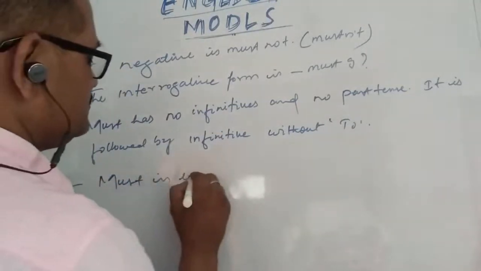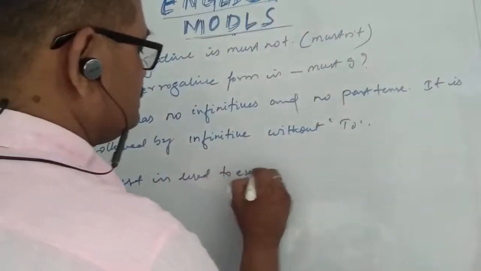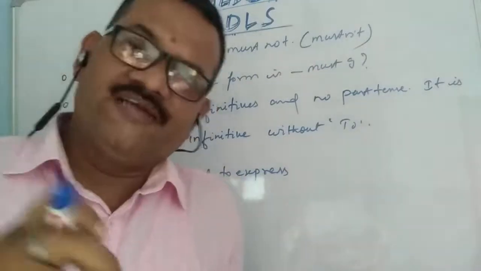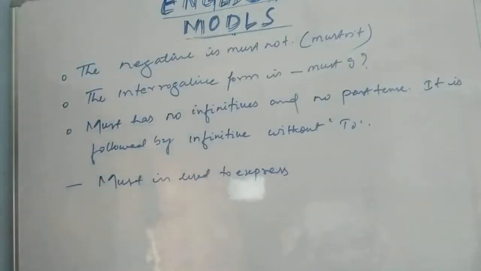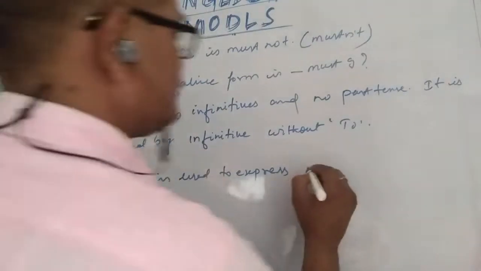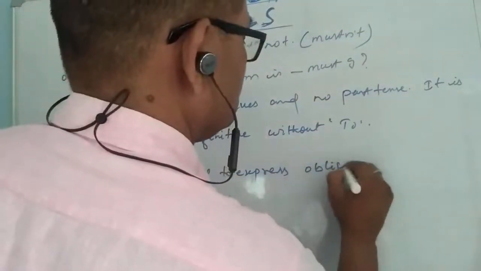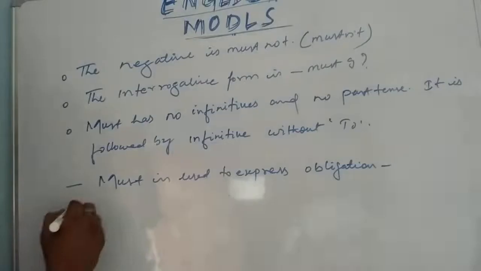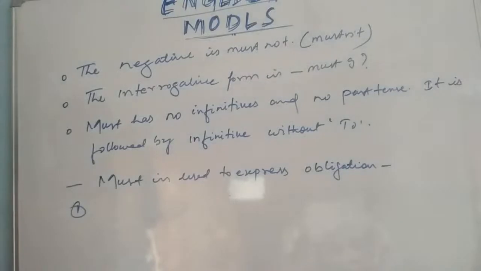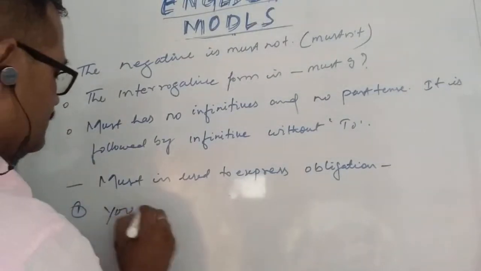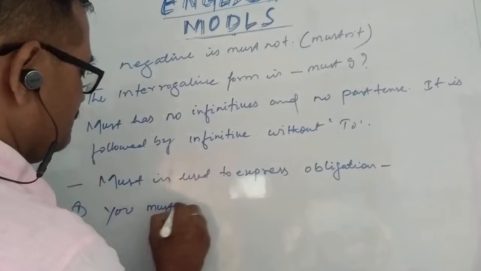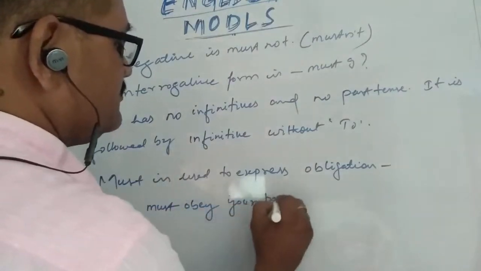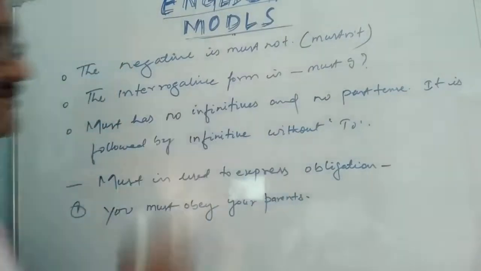Must is used to express obligation. Let's take an example. You must obey your parents.